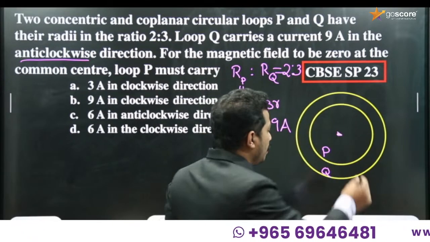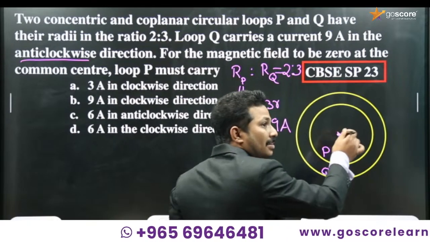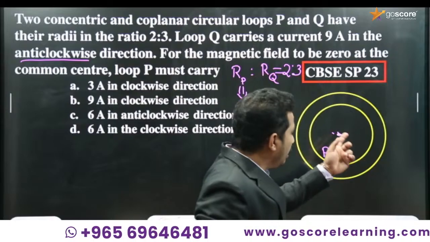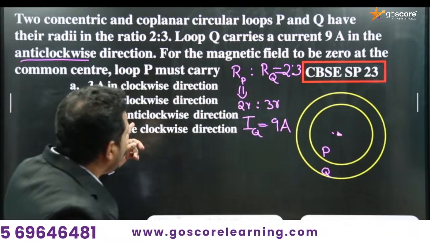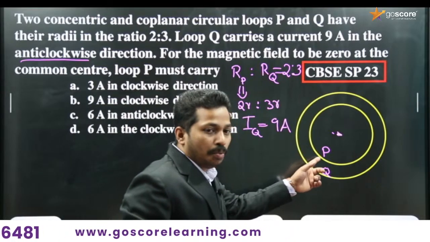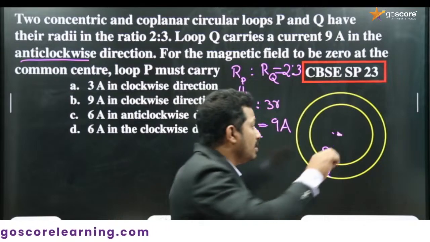If the magnetic field of Q is in this direction, coming from the plane through the center, it will be cancelled if and only if the magnetic field due to P is directed in the inverse direction through the center.